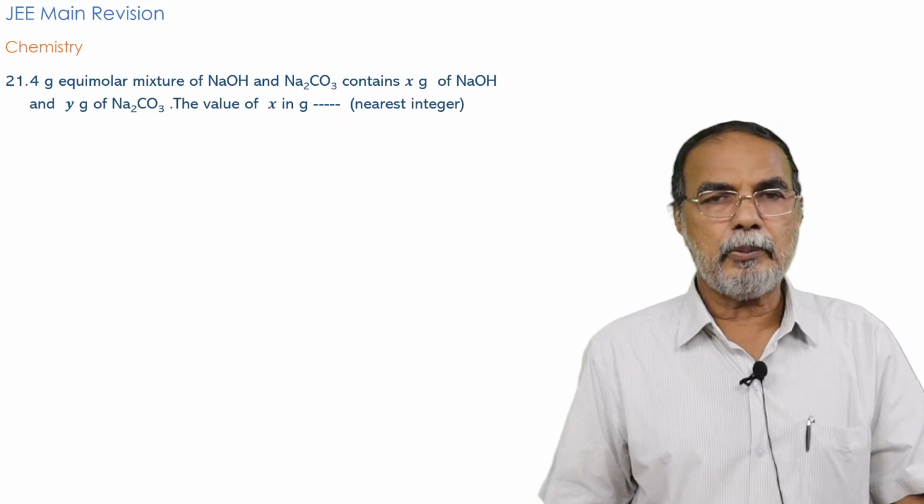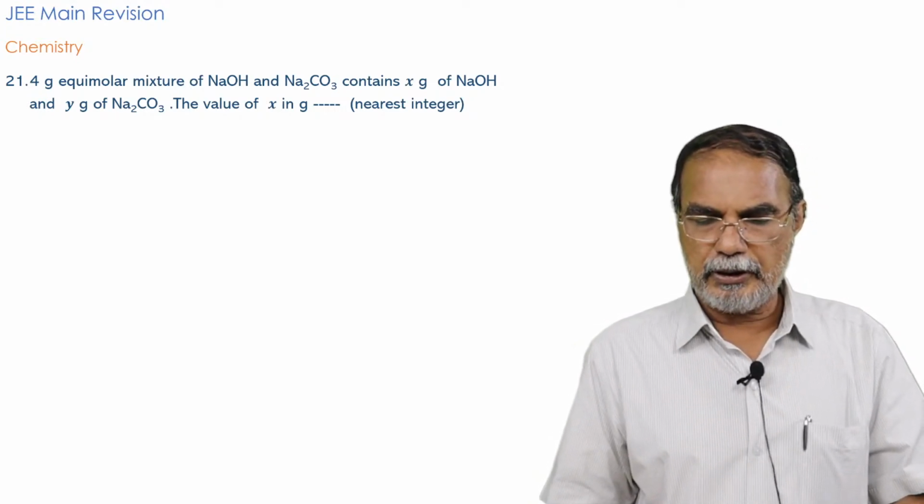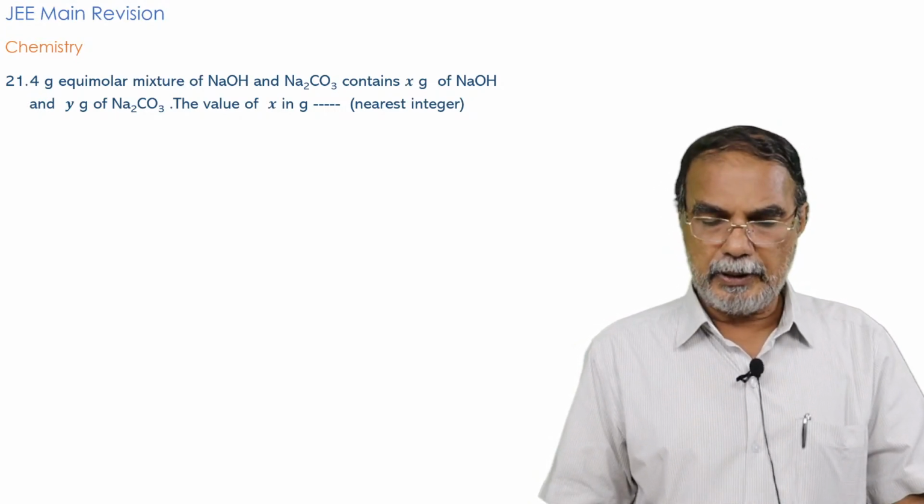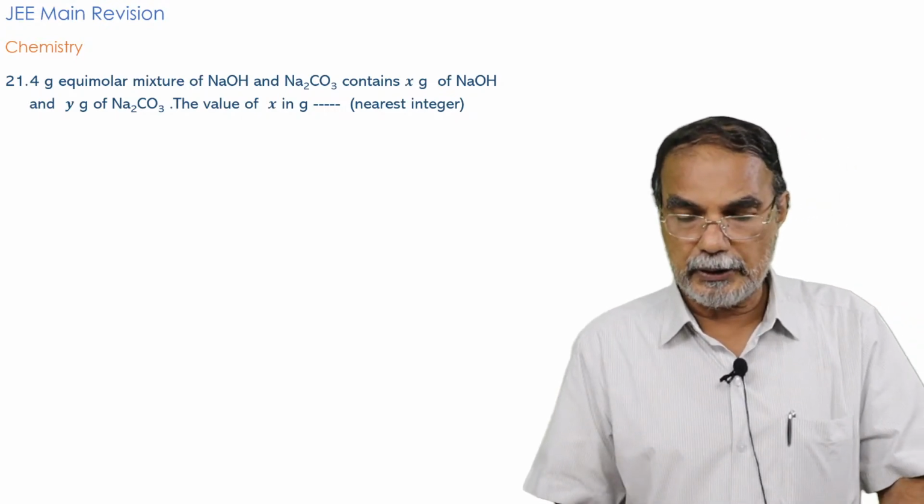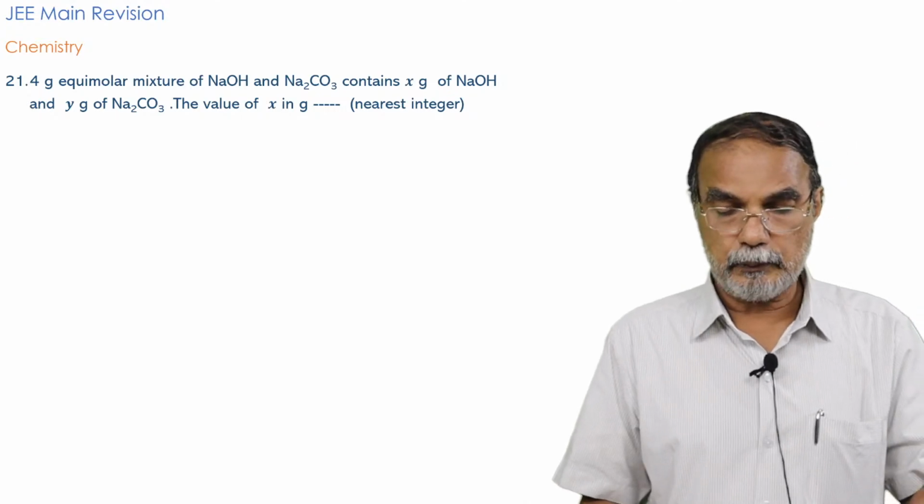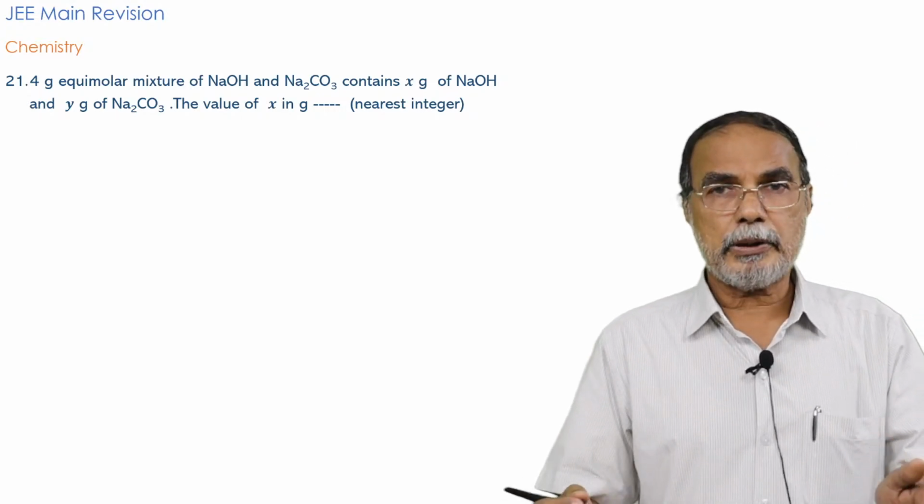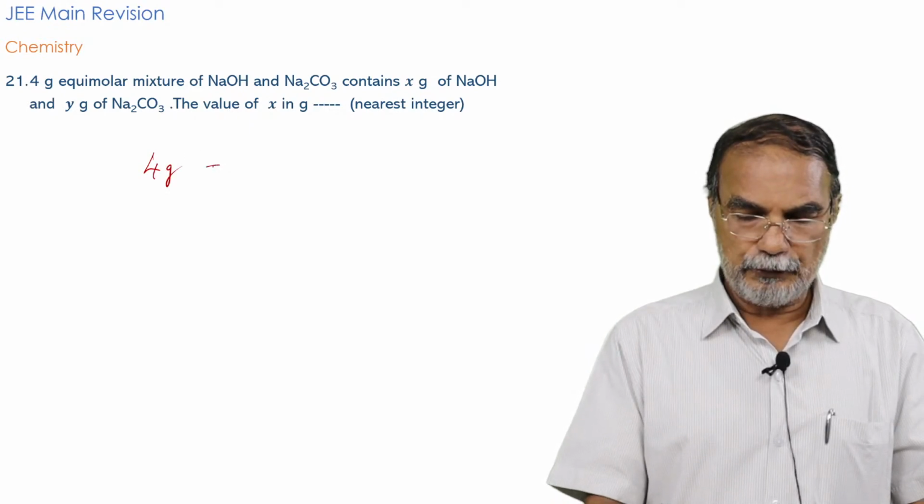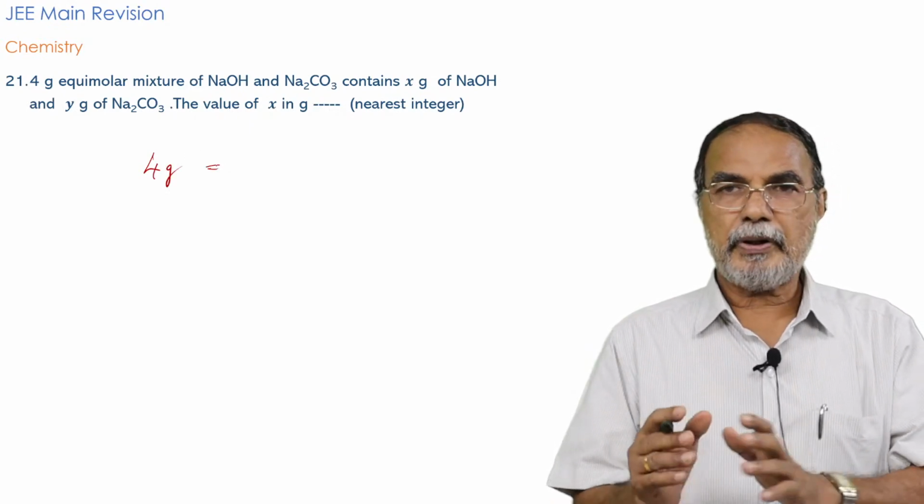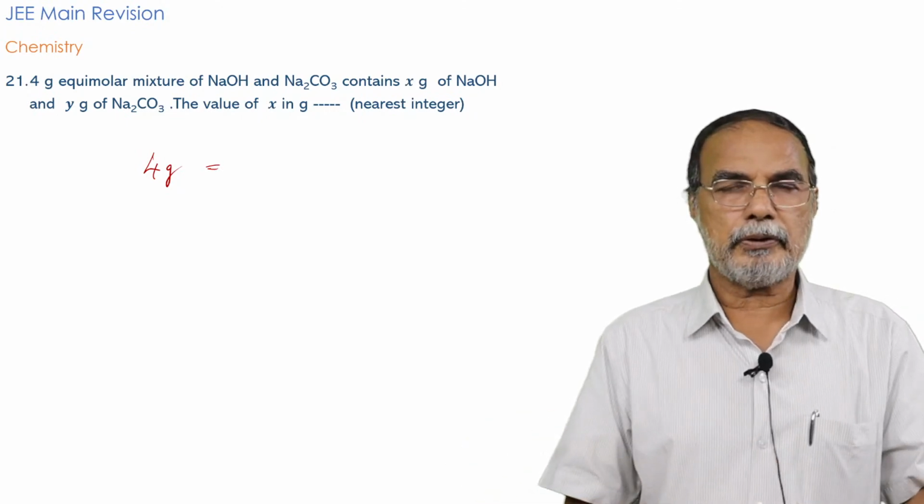4 gram equimolar mixture of NaOH and Na2CO3 contains X gram NaOH and Y gram Na2CO3. What is the value of X in gram, to the nearest integer? That's the question. So how will you solve the problem? The total mass is 4 gram. So 4 gram is equal to mass of NaOH plus mass of Na2CO3.